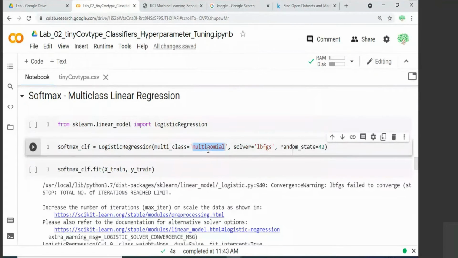LBFGS is the numeric optimization algorithm that approximates the Hessian matrix, the second order derivative matrix, for faster convergence of theta parameters.